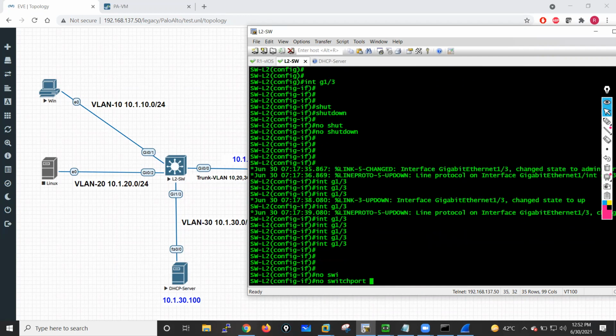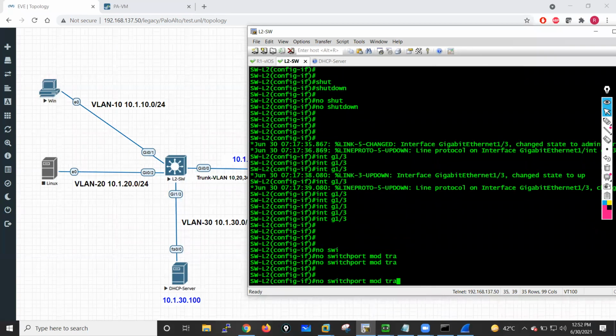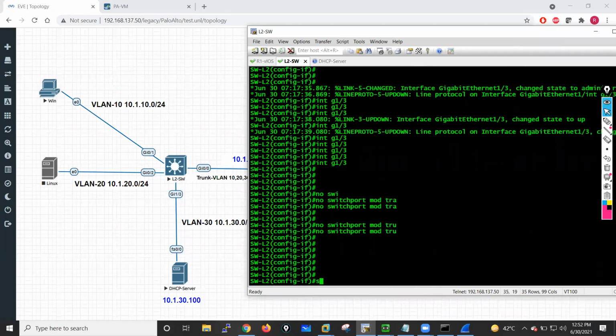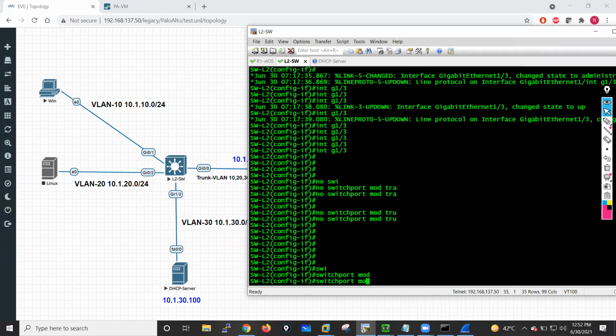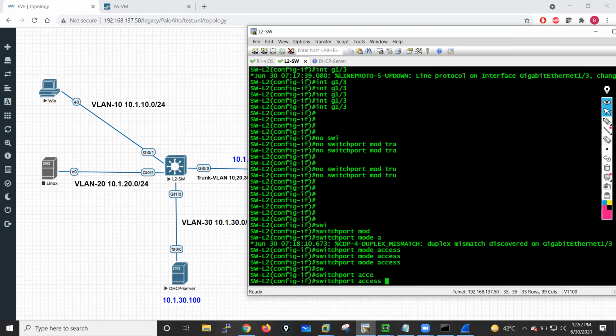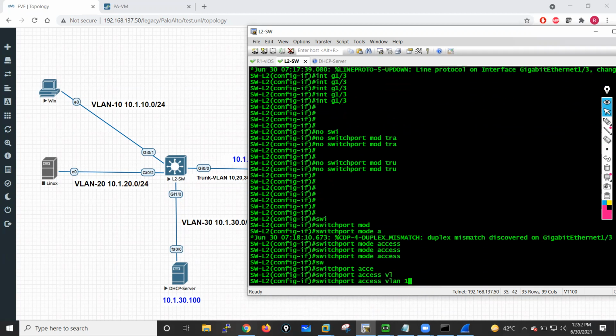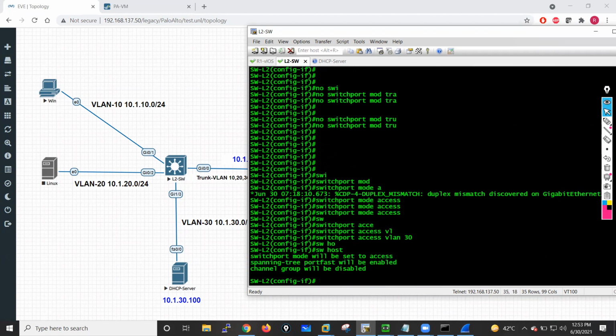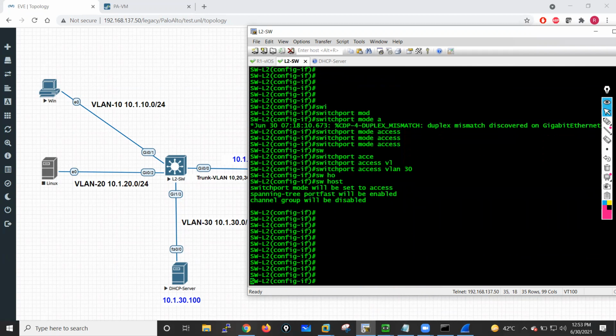No switchport mode trunk. Switchport mode access, switchport access VLAN 30, switchport host. Okay.